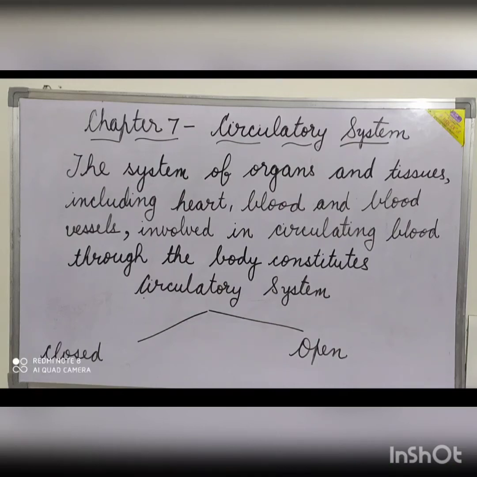Good morning, students. Today we will start the new chapter, chapter number 7, circulatory system. In all living organisms, whether unicellular or multicellular, we need a transport system for the transportation of nutrients, oxygen, and other products. In lower organisms, the metabolic substances can pass freely throughout the body, reaching every cell and be removed as metabolic waste by diffusion.